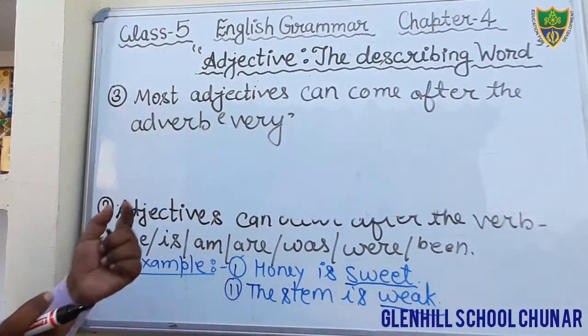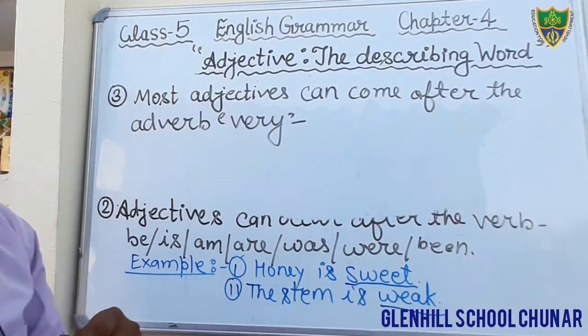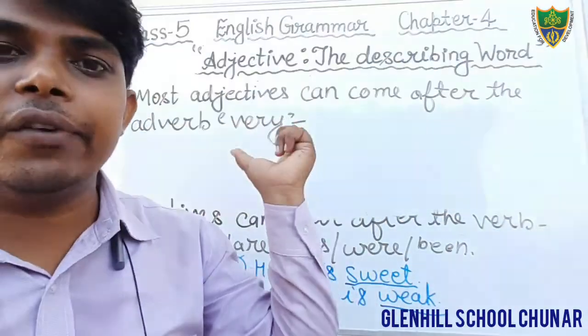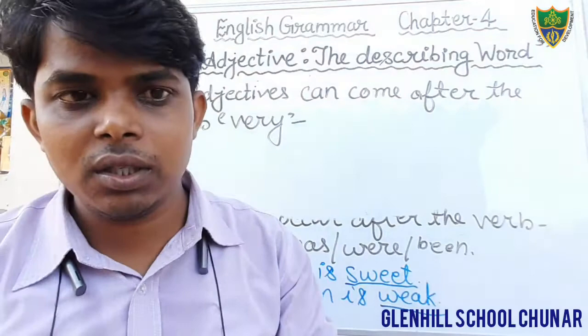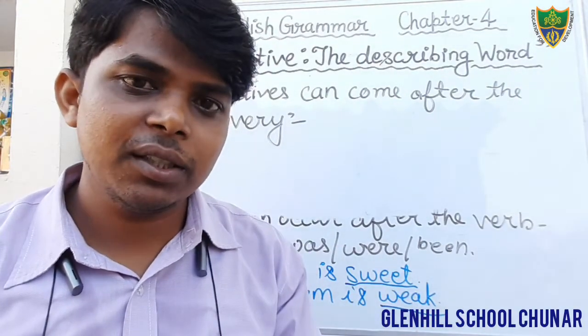The word very is an adverb. And we generally see that most adjectives occur after the word very. For example, very good, very beautiful, very nice.